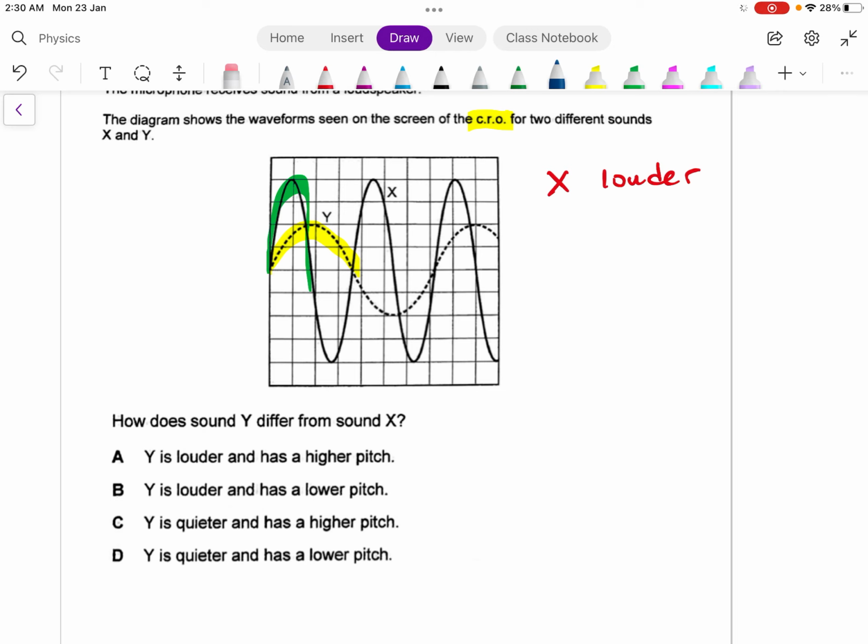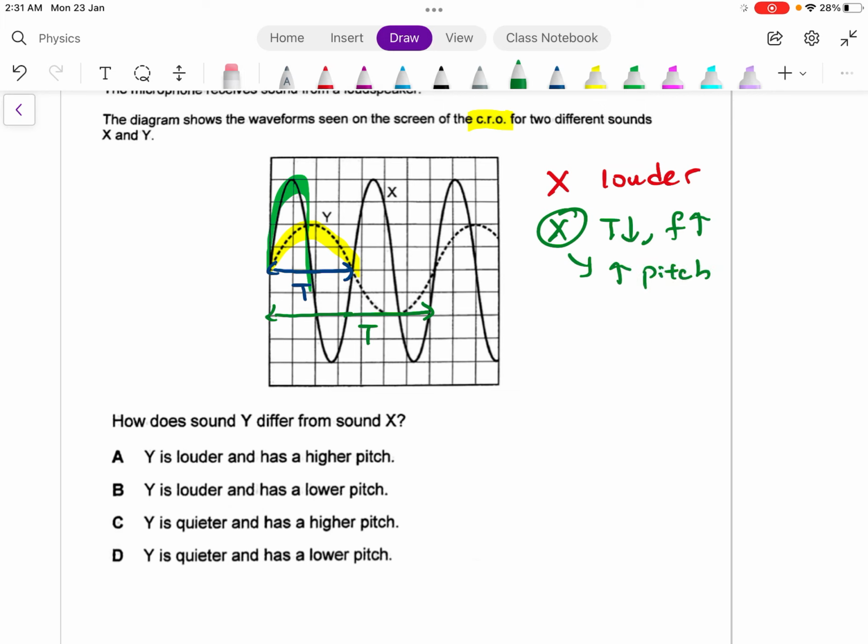For sound X, the period is rather low. For example, this is the period of your sound X. If you compare with sound Y, the period is from here all the way to here, so the period is large. Sound X has a low period, and low period means that frequency is high. So sound X has a greater pitch.